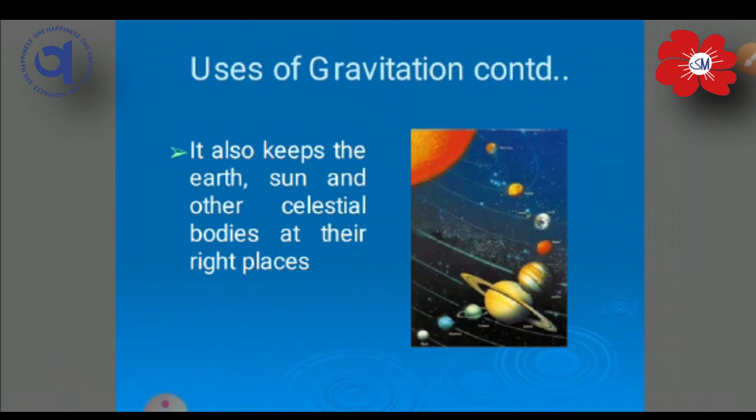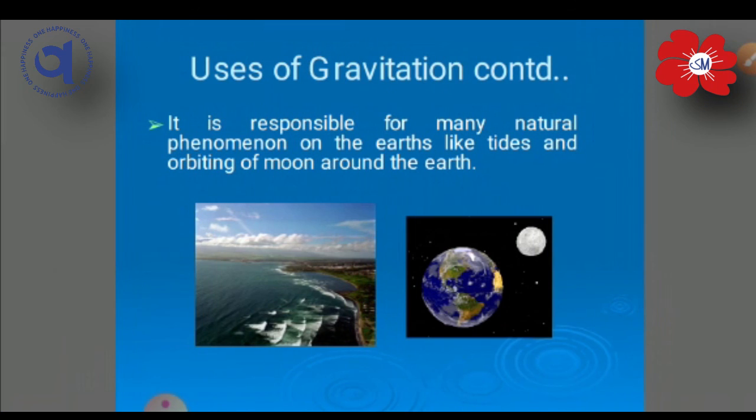Now the next thing is that, as you can see with the solar system on your screen, gravity holds every planet, the sun and celestial bodies in the right places. There is one kind of force present between earth and sun. I told you before, when the video started, there is a force present between earth and moon, and sun and earth. That is the gravitational force, and that's why all the bodies are at their right places.